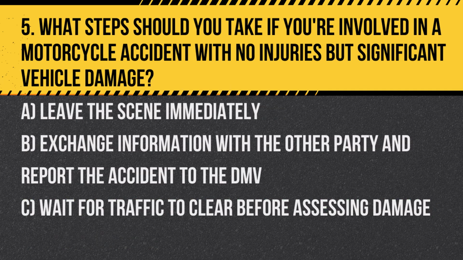Question 5. What steps should you take if you're involved in a motorcycle accident with no injuries but significant vehicle damage? A. Leave the scene immediately. B. Exchange information with the other party and report the accident to the DMV. C. Wait for traffic to clear before assessing damage. Answer: B. Exchange information with the other party and report the accident to the DMV as required by California law.